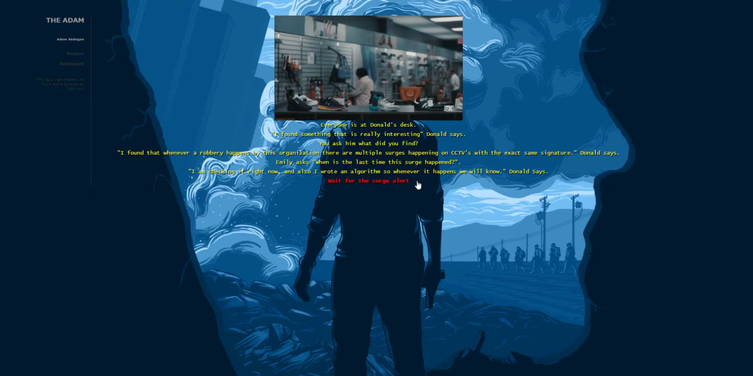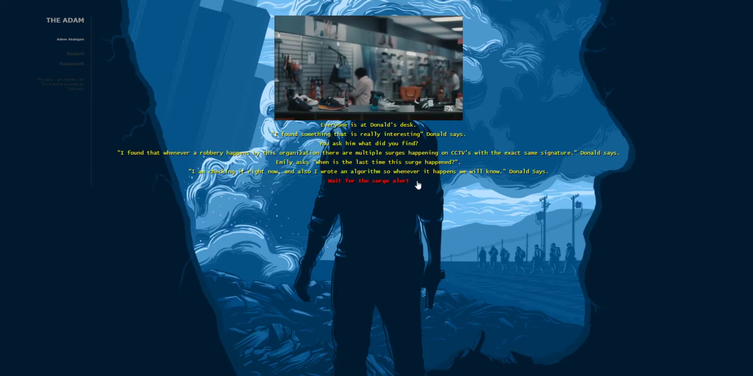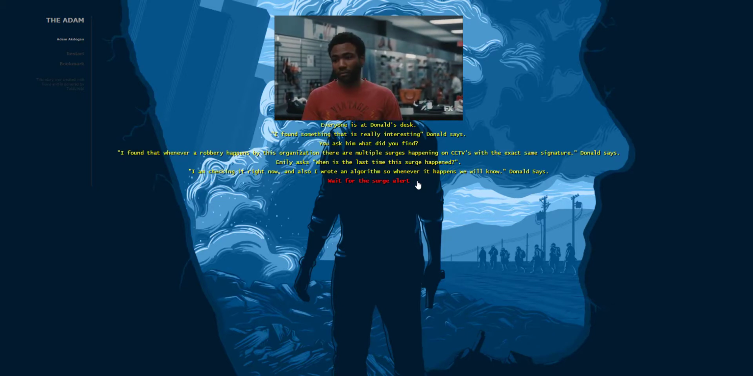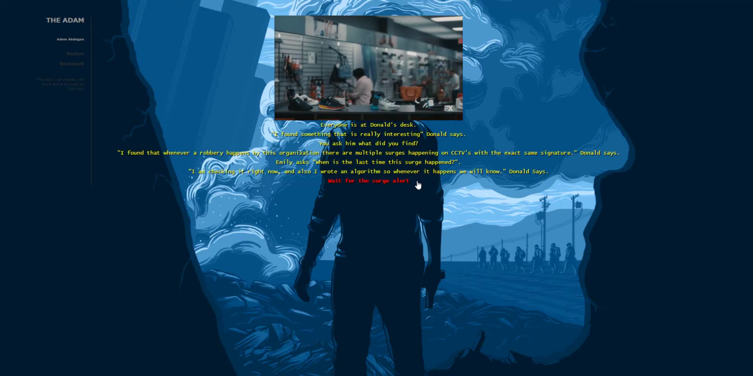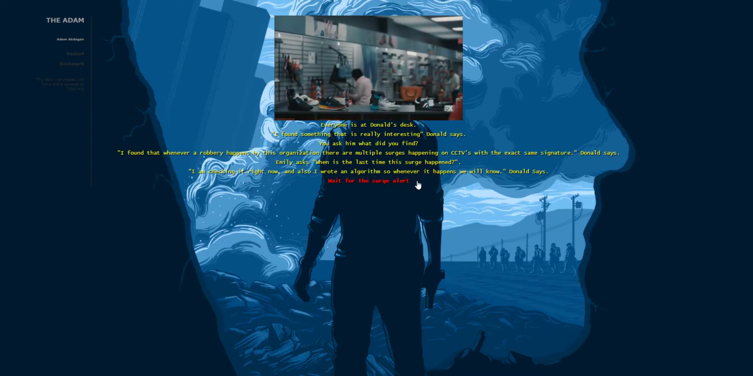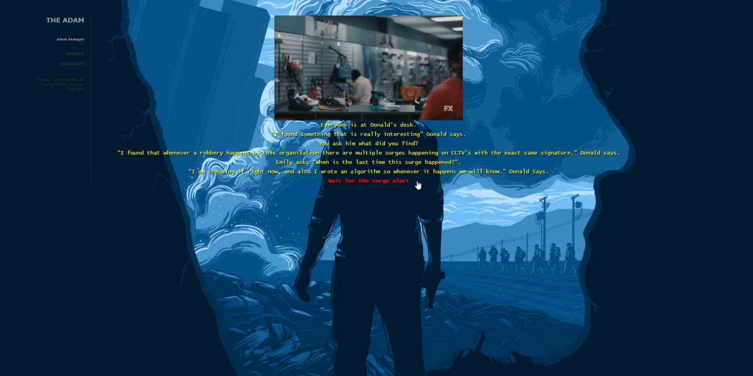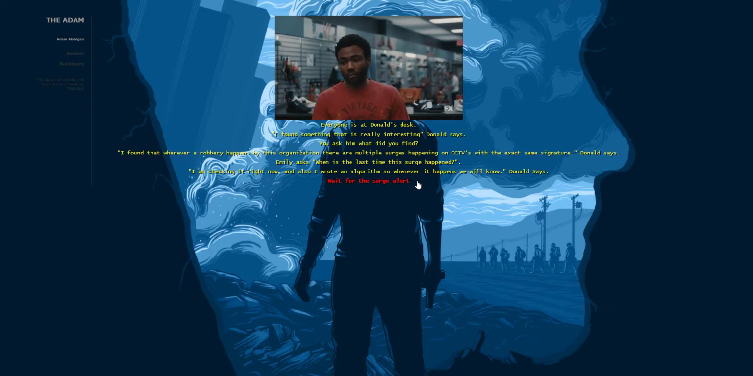Everyone is at Donald's desk. He said, "I found something that is really interesting." You ask him, "What did you find?" He says, "I found that whenever a robbery happens by this organization, there are multiple searches happening on CCTVs with the exact same signature." So Emily asks, "When was the last time this search happened?" He says, "I am checking it right now, and I also wrote an algorithm so whenever it happens, we will know." Let's wait for the search alert.